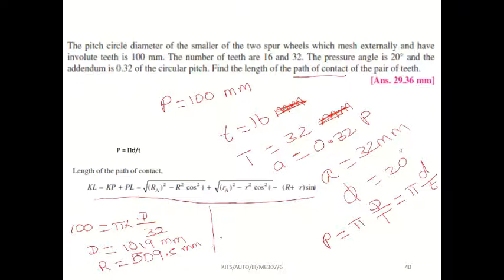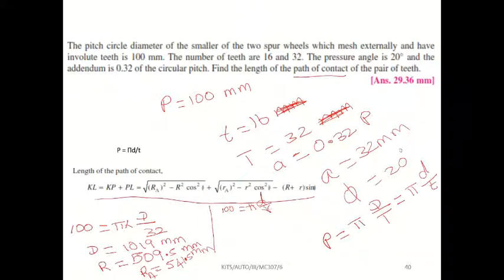Similarly, RA means capital R plus addendum, so 509 plus 32, which is 541.5.